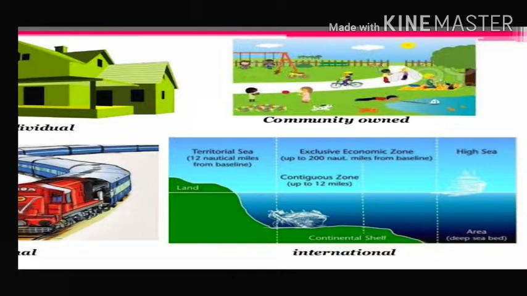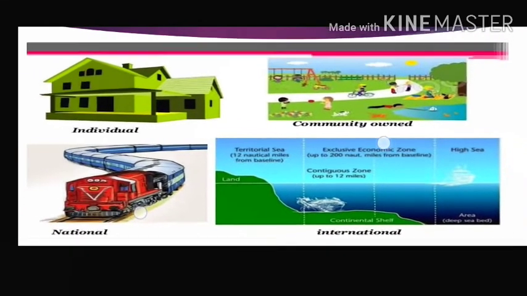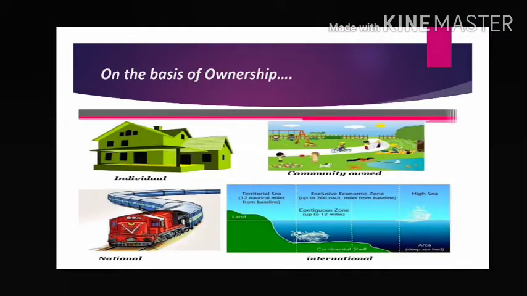That means if we want to take out any resource like petroleum, manganese, etc. from territorial water, then there is no need to take permission from the international organization, because it is also coming under the national resource boundary. But when it is coming to the exclusive economic zone, that means up to 200 nautical miles, that is coming under international resource. So whenever we are trying to take out minerals or other resources from this exclusive economic zone, we have to take permission from the international organization. So it is called an international resource. Clear? Now come to the next.